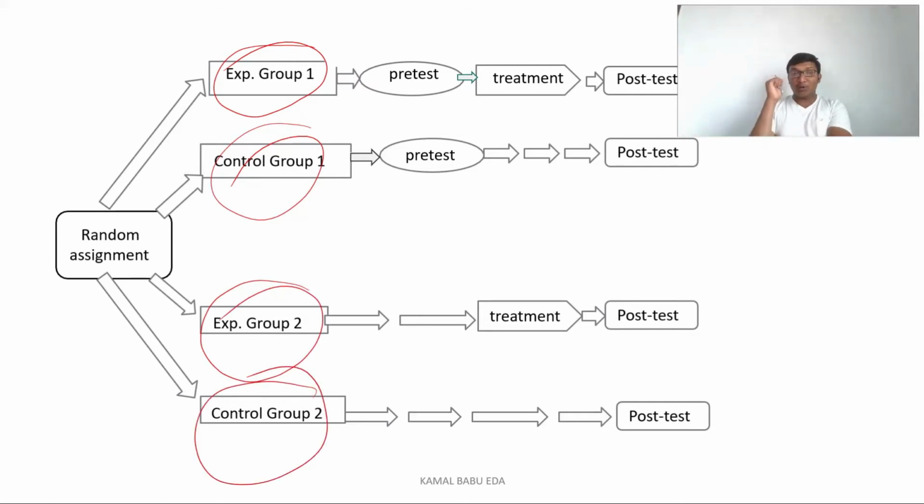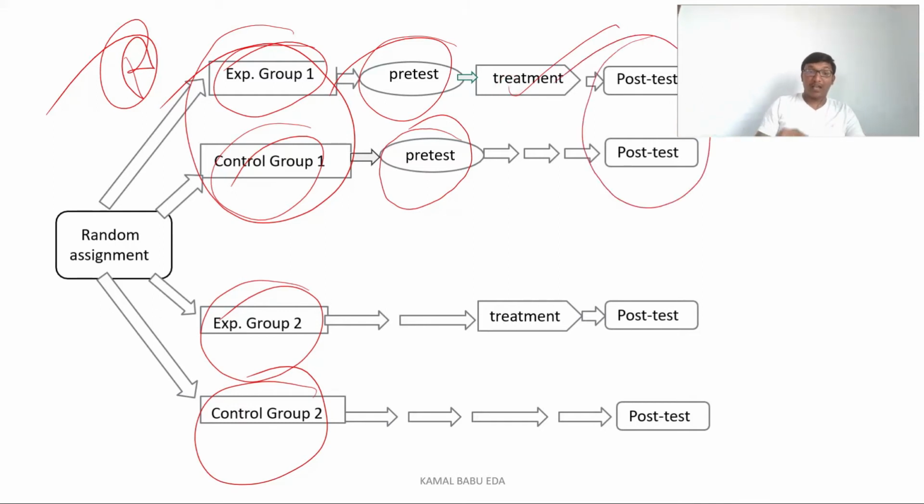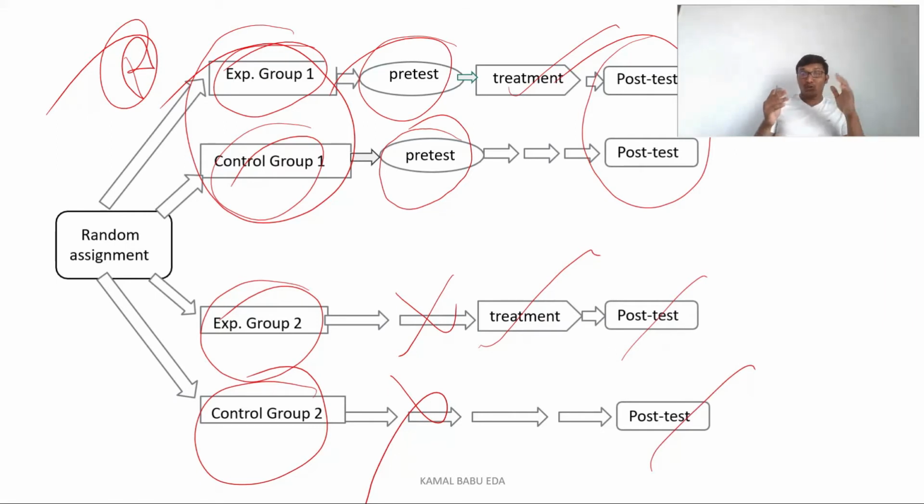For group 1, the experimental group and control group, we'll do a pre-test for both control group 1 and experimental group 1, give the treatment only to the experimental group, and conduct the post-test. For the second group, experimental group 2 and control group 2, we are not doing any kind of pre-test. We are going straight to the treatment and observing the post-test effect. So we have two designs we discussed earlier, the post-test only design and the pre-test post-test design.